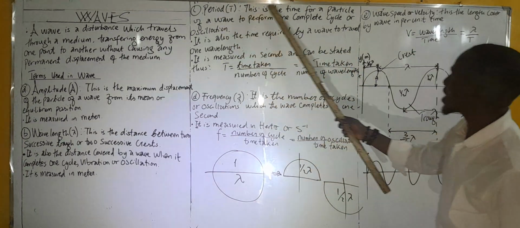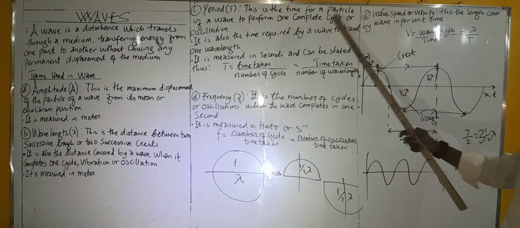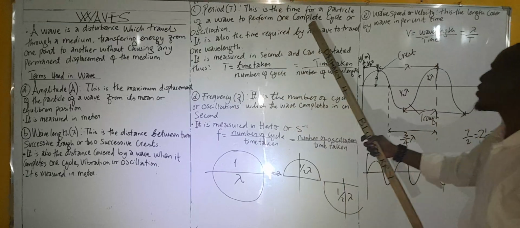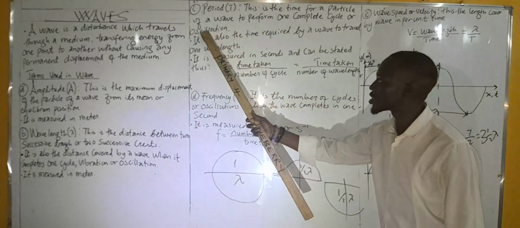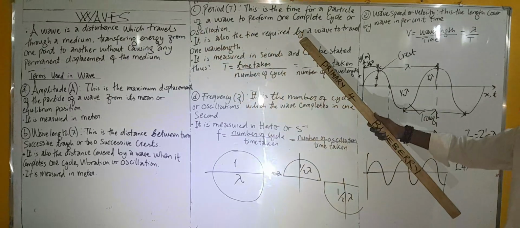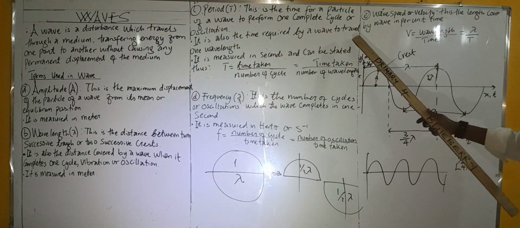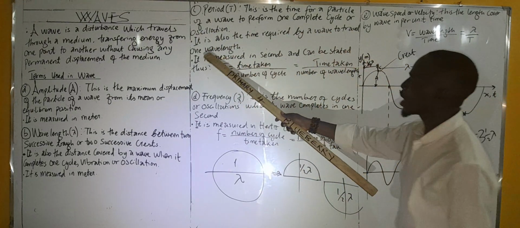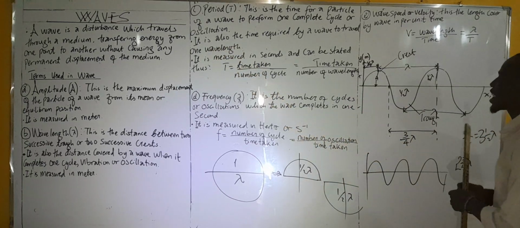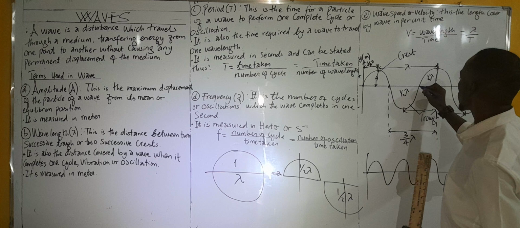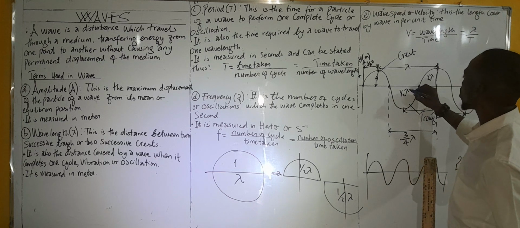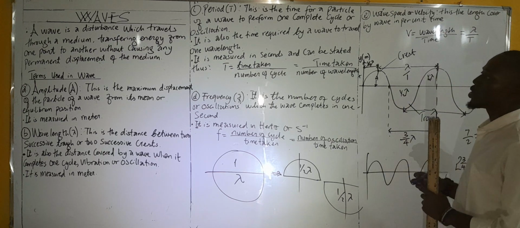Period. This is the time for a particle of a wave to perform one complete circle or oscillation. It is also the time required by a wave to travel one wavelength. So the time taken for a particle to move from here to here is what we call period.